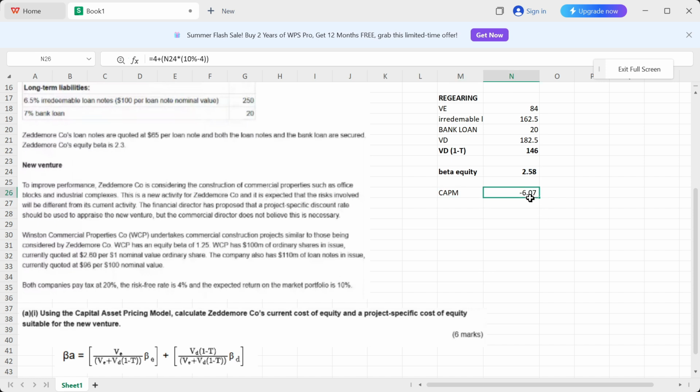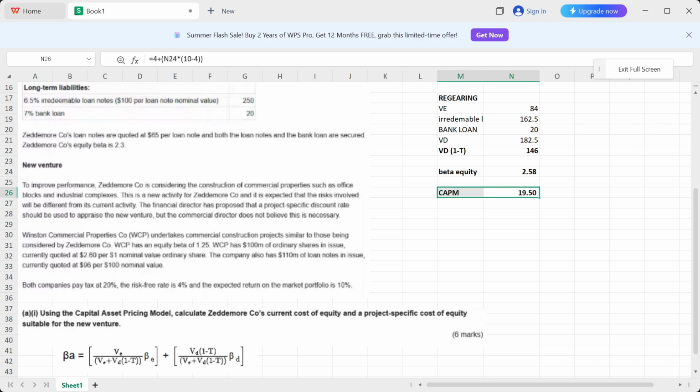And just a second, we do not put the percentage sign. Okay, so 4% plus the beta equity times the market rate minus the risk-free rate, right? And I think that is it. Right now I'm going to press enter, and my CAPM comes out to be 19.5%, and that is the answer.